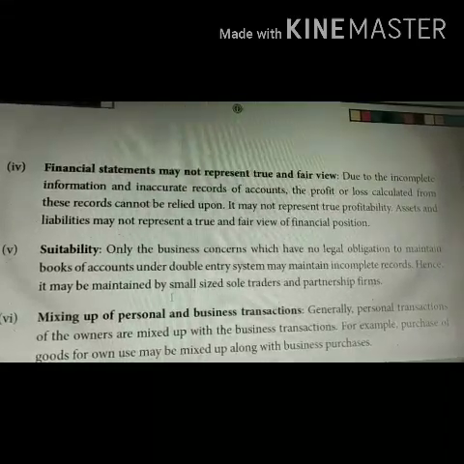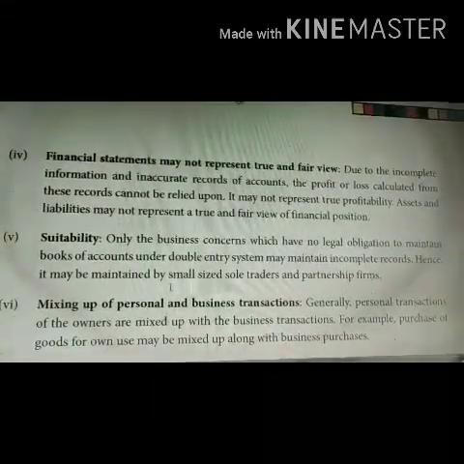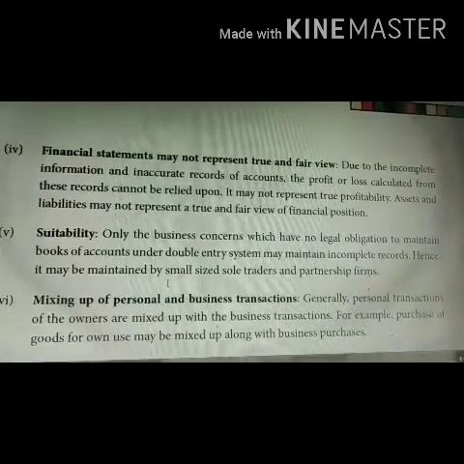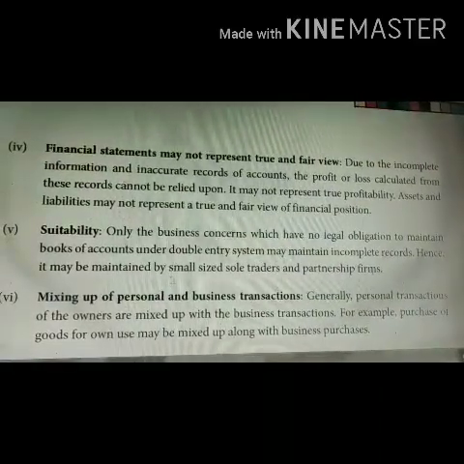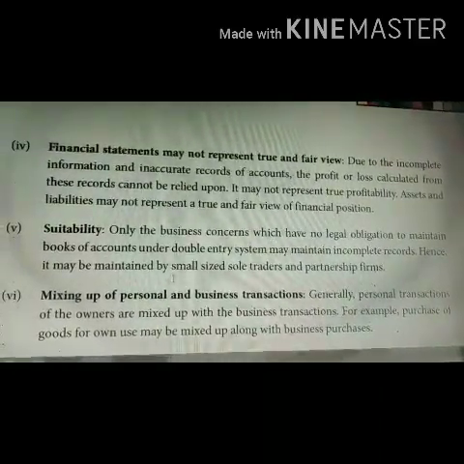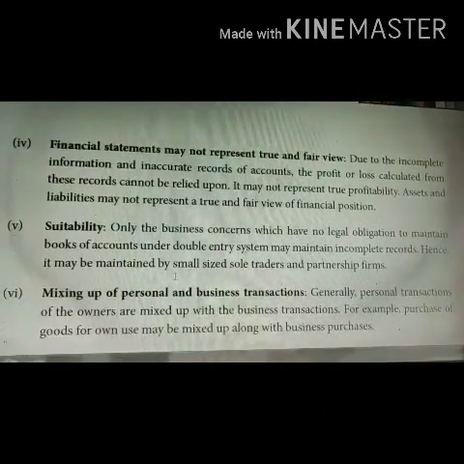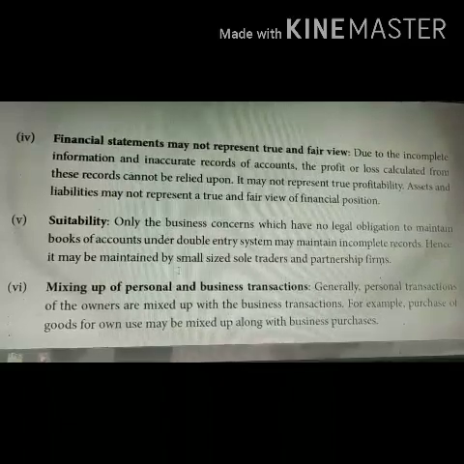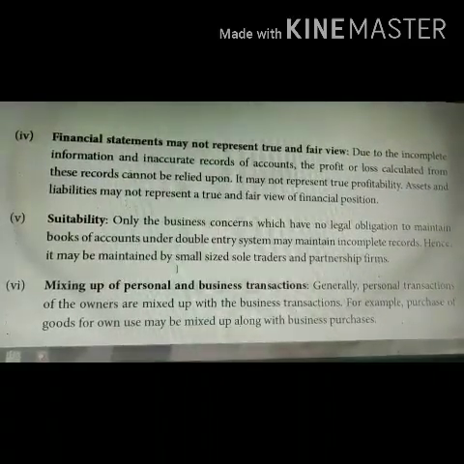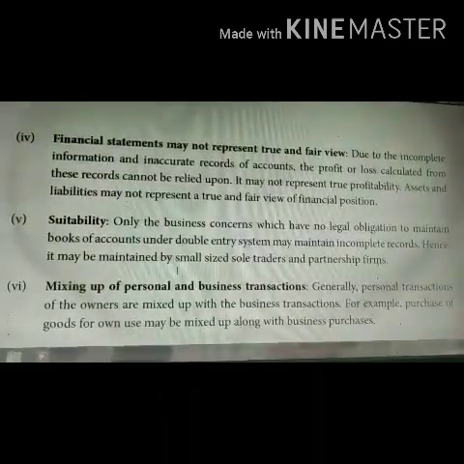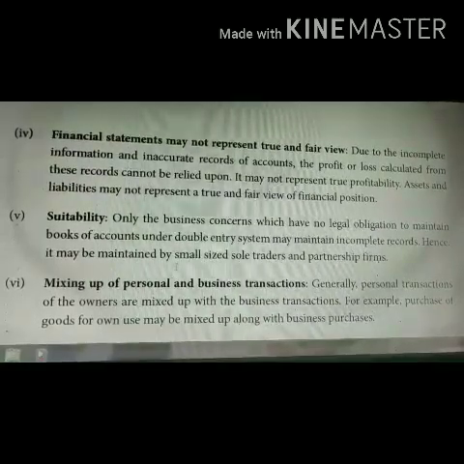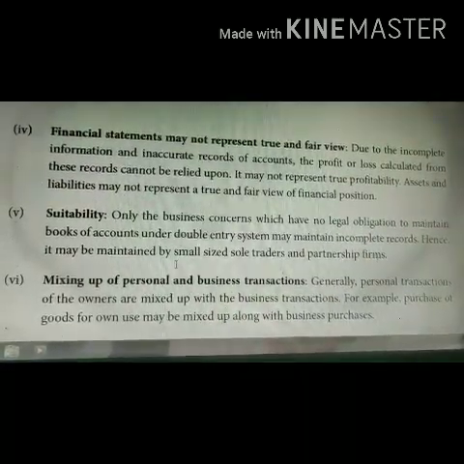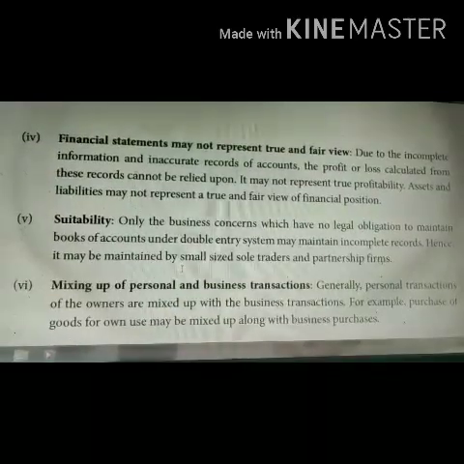The next point, financial statements may not represent true and fair view. So due to the incomplete information and inaccurate records of accounts, the profit or loss calculated from these records cannot be relied upon. So it may not represent true profitability. Even the assets and the liabilities may not represent a true and fair view of financial position.